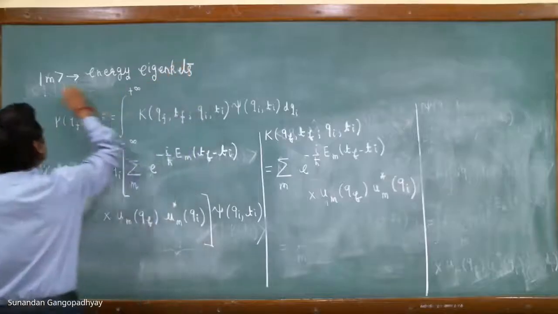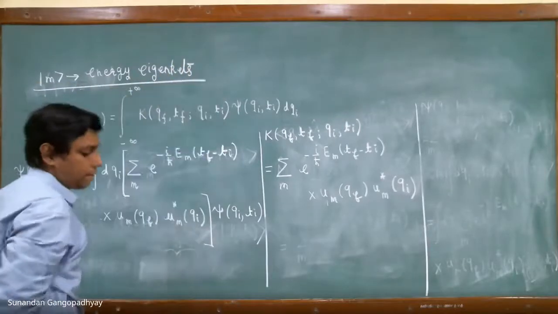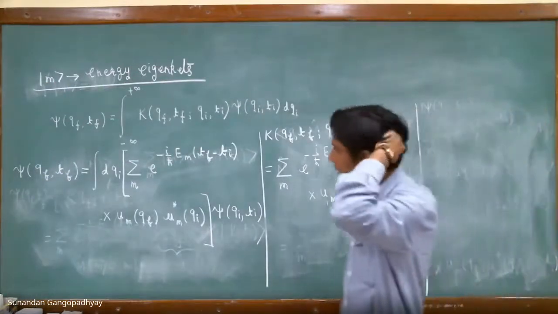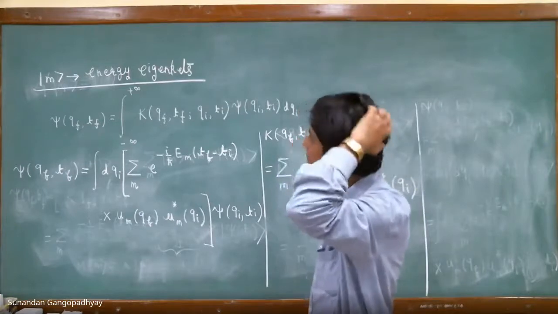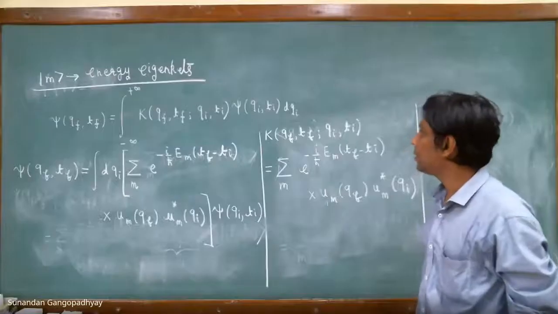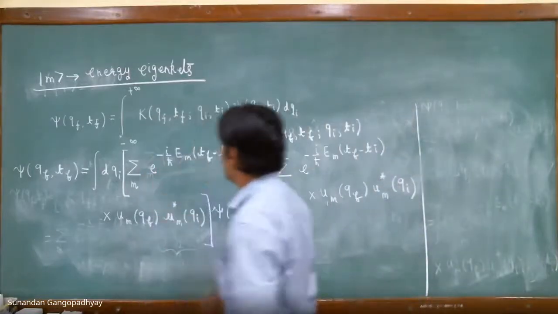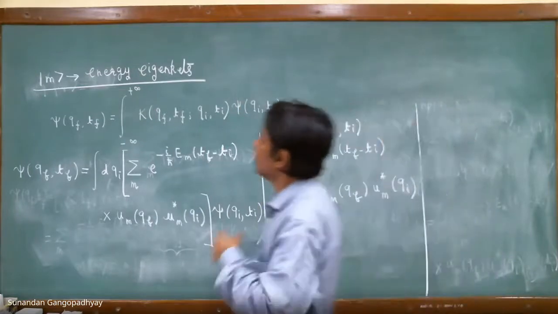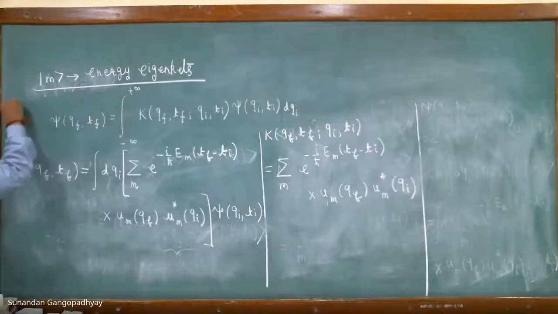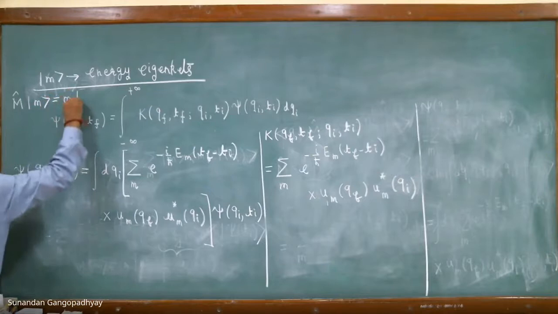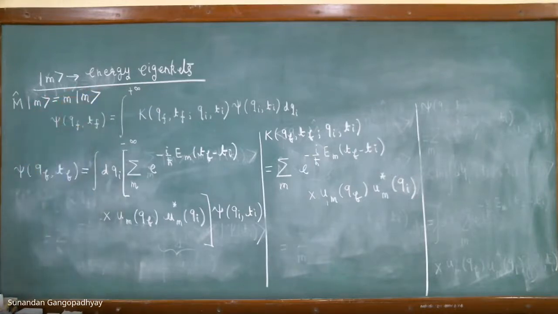So these are the energy eigenkets. Is this okay? Yes, I think this is fine. So these energy eigenkets are also eigenkets of this operator M. That is what I am just saying. Nothing else.